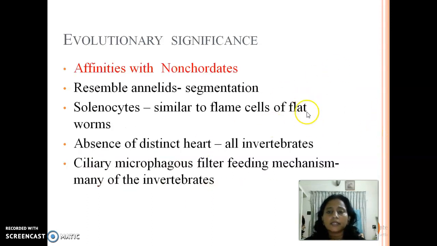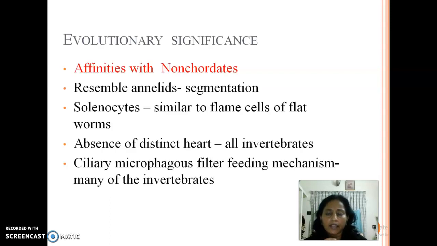Then, coming to the affinities with non-chordates, they resemble the annelids in their segmentation, and they resemble the flatworms in their solenocytes and flame cells. Then the absence of a distinct head, like the case of all the invertebrates. Then the ciliary microphagous filter feeding mechanism is similar to that of innumerable invertebrates. In all these features, they are showing that they are similar to the non-chordates.